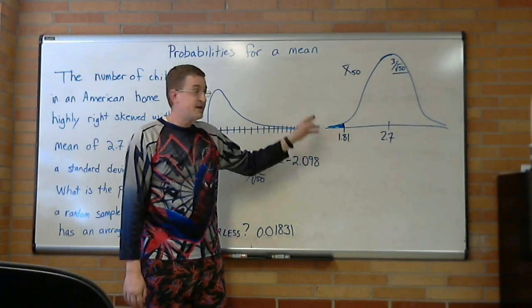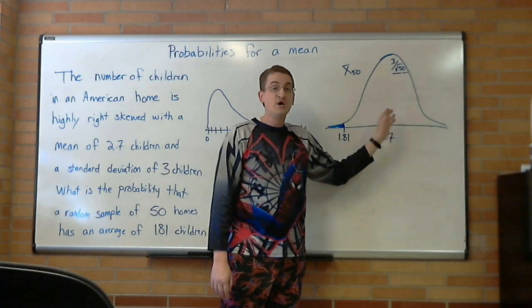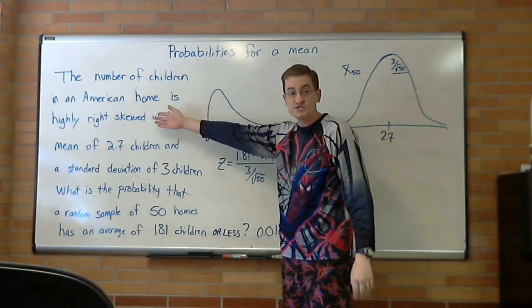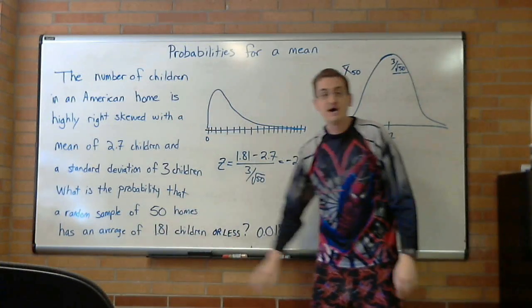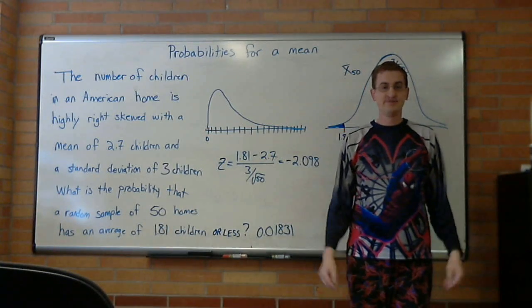The goal I want you to get out of this is that you can do a normal distribution, even if it wasn't normal to start with, as long as you have a large enough sample size. Look, it looks like I'm wearing a hat.